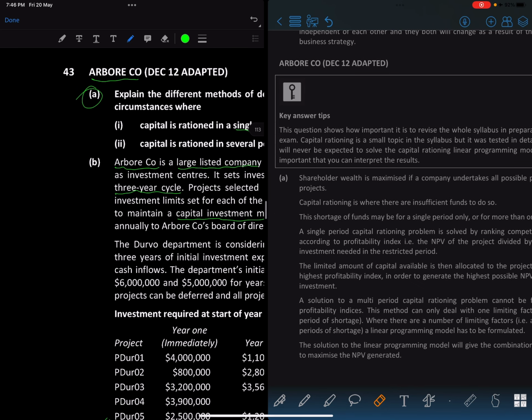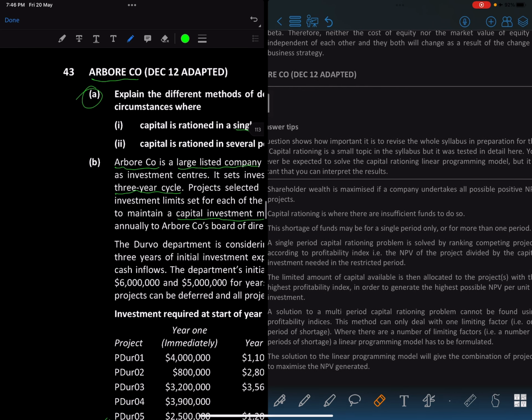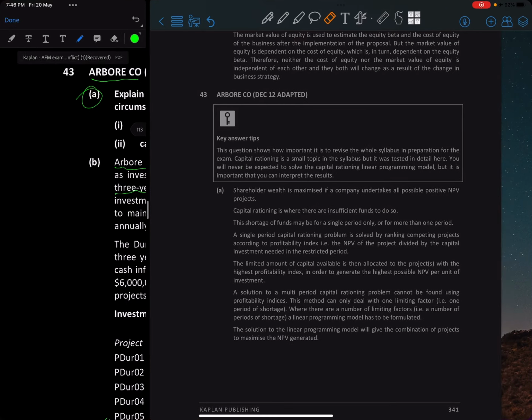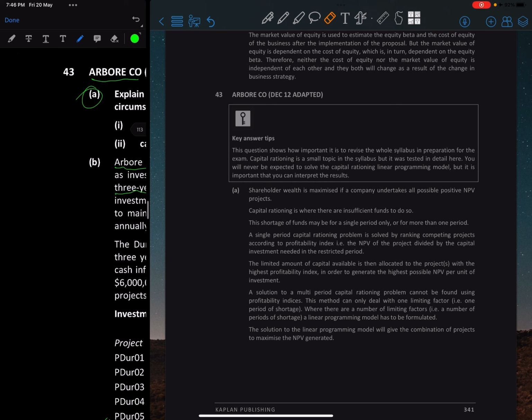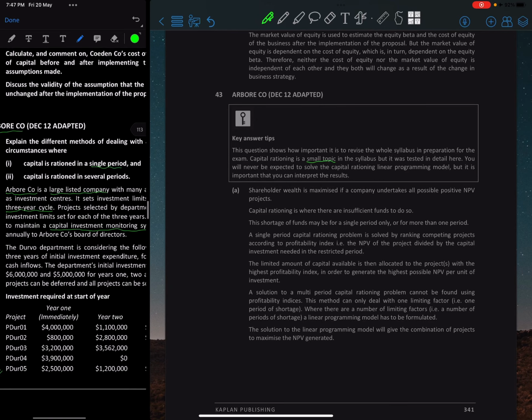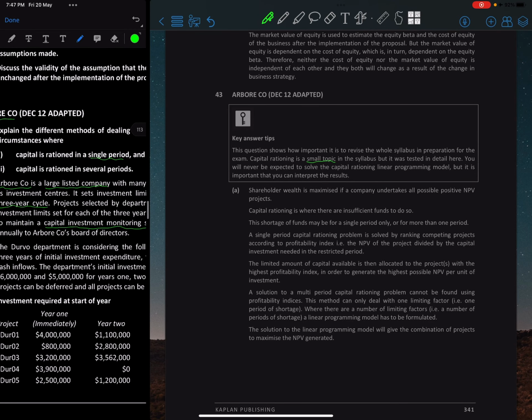This question shows how important it is to revise the whole syllabus in preparation for the exam, right? So capital rationing is a small topic in the syllabus, but it is tested in detail here. You will never be expected to solve a capital rationing linear programming model, but it is important that you are able to interpret the results.